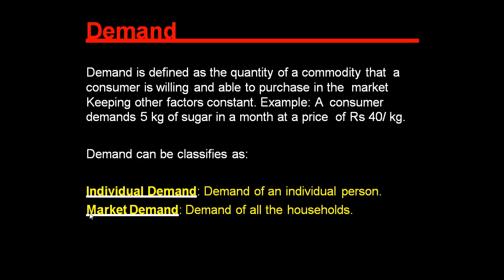Okay, so let us define again the demand. What is demand? As we have already defined, demand is the amount of a commodity that a consumer wanted to purchase or is willing and able to purchase in the market, keeping other factors constant. Example, a consumer demands 5 kg of rice in a month at a price of rupees 40 per kg. Consumer demands 5 kg of sugar in a month at a price of rupees 40 per kg.